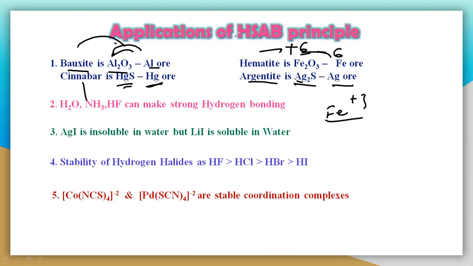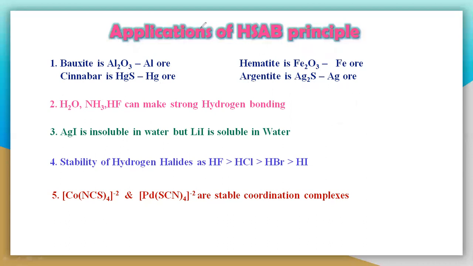You can wonder why aluminum is obtained with oxide, and even iron is also found with oxygen, but why are mercury and silver found with sulfur? What is the reason? That can be understood with the HSAB principle. The HSAB principle simply indicates what is a soft acid and what is a hard acid.